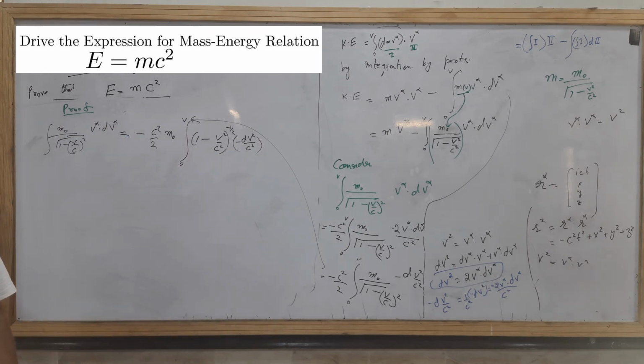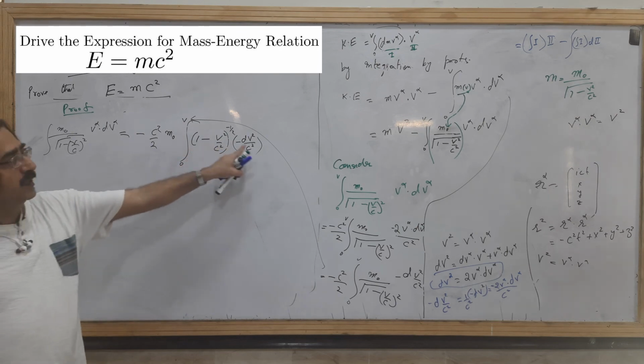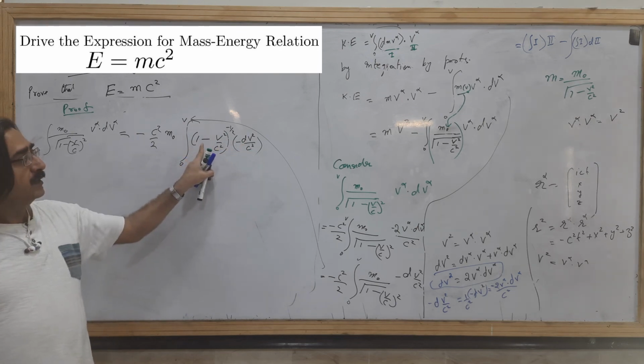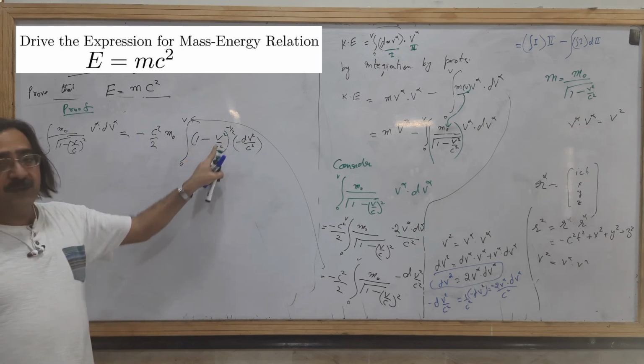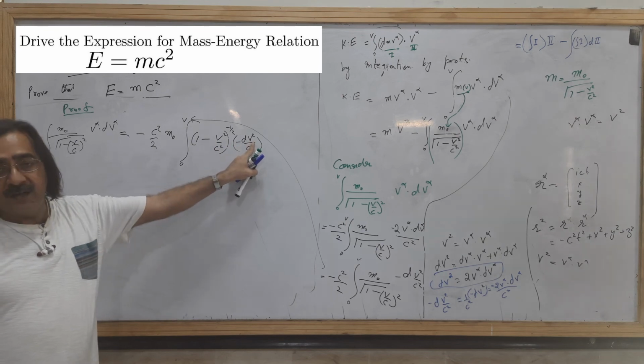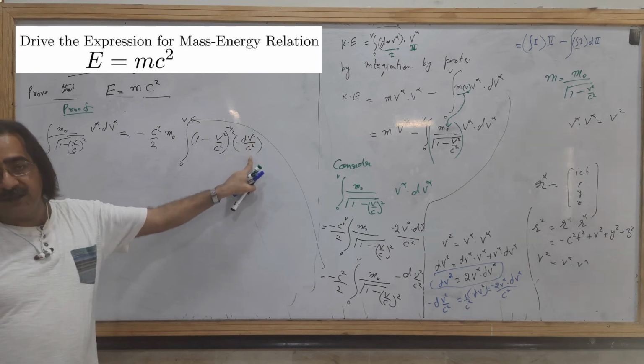Okay, so this is the derivative of this, the derivative of v over c square.